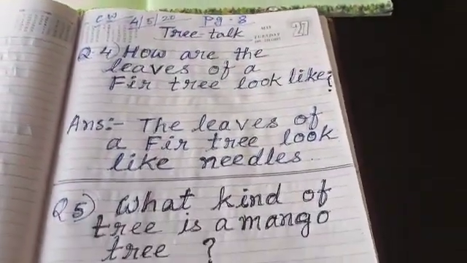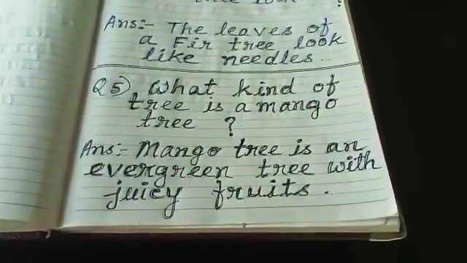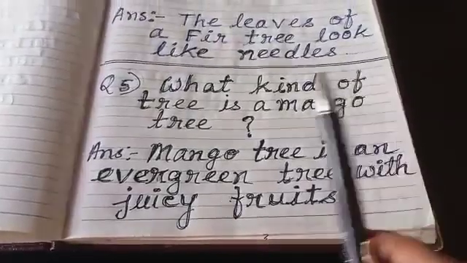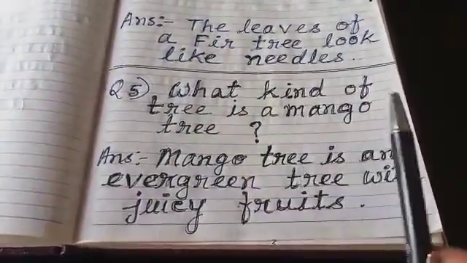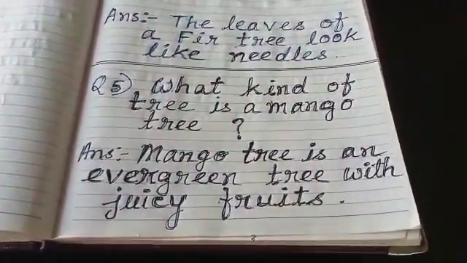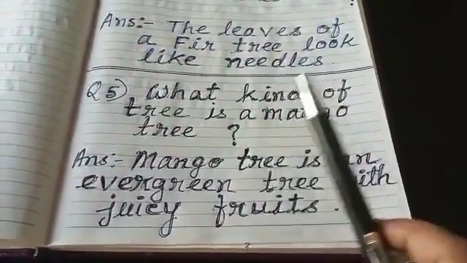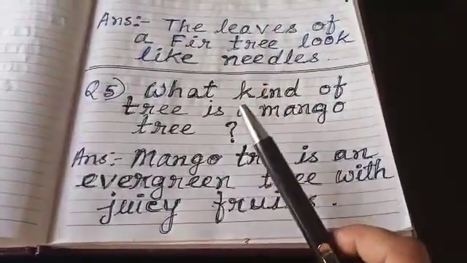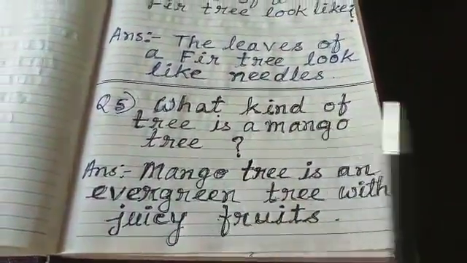Next question, question number 5. What kind of tree is a mango tree?